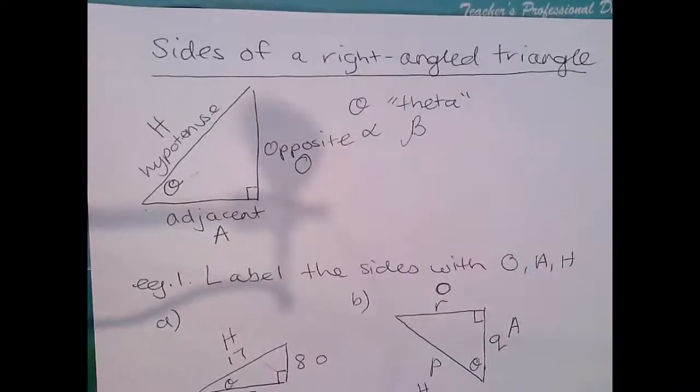So that's how we would label sides with O, A, and H. And that's really important because when we start to get into trigonometry, we'll be looking at sine, cos, and tan. And in order to use those and go and find angles of various triangles or even sides, we need to be able to label the opposite, adjacent, and hypotenuse.